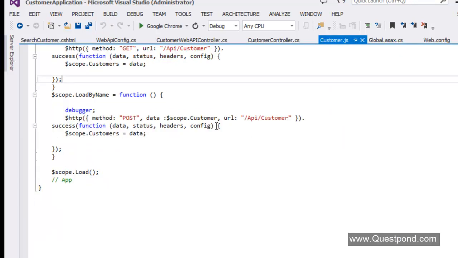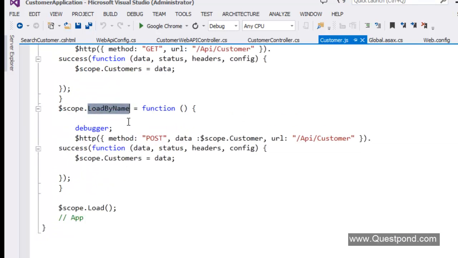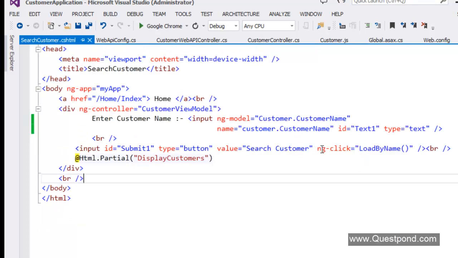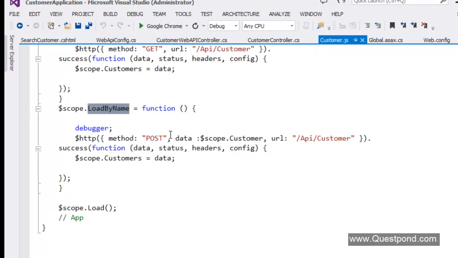So if you remember right, we had this method here in our Angular class called load by name. And this load by name method was called in the search screen. So in the search screen here, when somebody clicks on this button here, it actually goes and calls that load by name. And that load by name was actually making a post. So you can either make a post here, you can also make a get, because you can pass data from both. You can pass data by using a post as well. You can pass data by using a get as well.